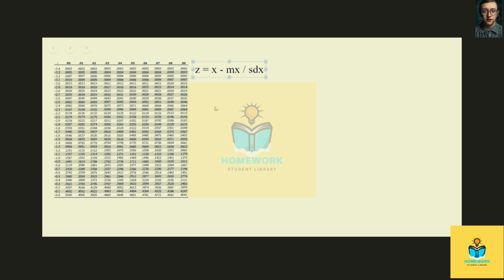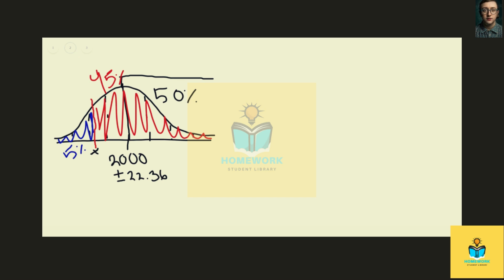And you may be thinking, well, how the heck do I get a z value? All right, so let's go back here. We have 5% right here, right? And 5% can be written as 0.05. That is 5%.